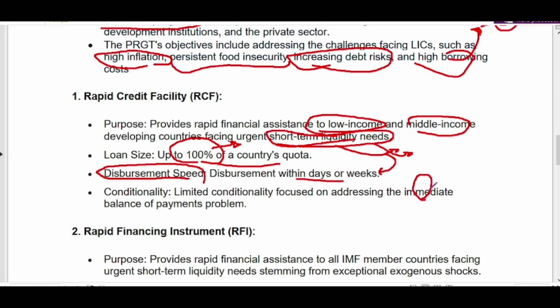Usually IMF loans come with conditionalities, right, to bring some structural reform, tax reform, customs liberalization reform, like that. So rapid credit facility comes with very little conditionality.